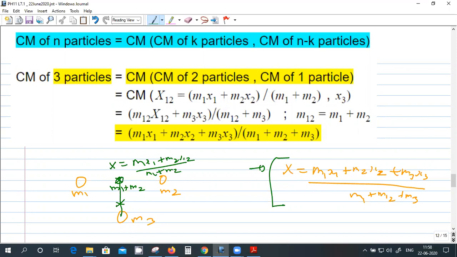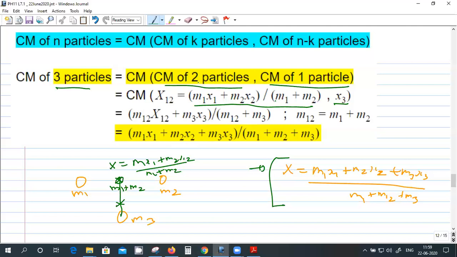So the center of mass of three particles is the center of mass of two particles and one particle. The center of mass of two particles is at this location, and the third particle is here. Now for finding the center of mass of these two, I have to multiply this one with m3.